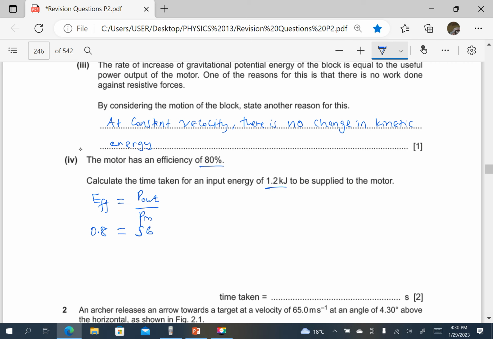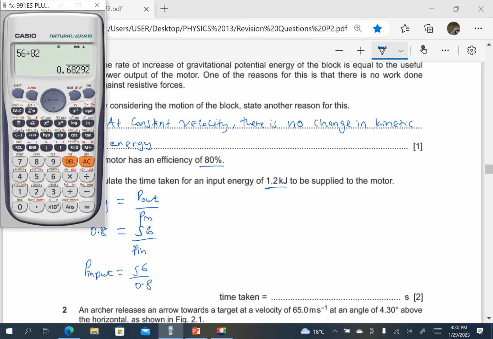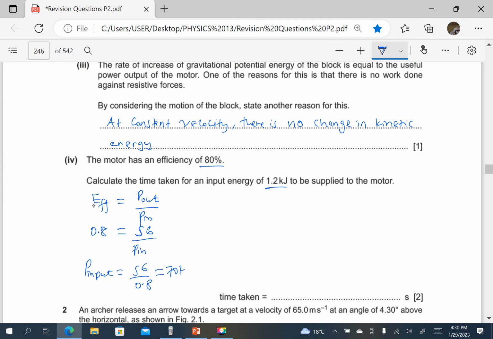The power output was 56. Let's first find the power input. So the power input is 56 divided by 0.8. So that is going to be 70 watts. Power input is 70 watts.